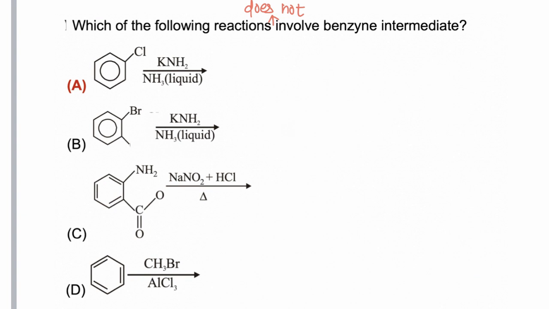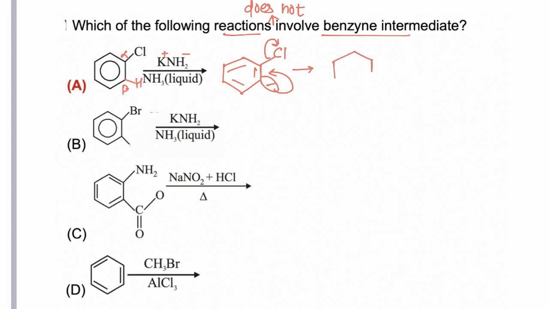In this question we have to find which of the following reactions does not involve a benzyne intermediate. If we take the first example, NH2 negative ion is present, which acts as a very strong base and abstracts hydrogen adjacent to the leaving group. After removal of hydrogen we get a carbanion intermediate. Now the pair of electrons shifts and Cl negative ion is removed. So in this reaction there is formation of a benzyne intermediate.